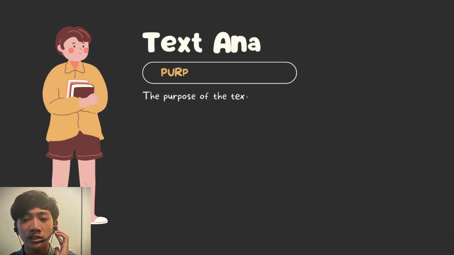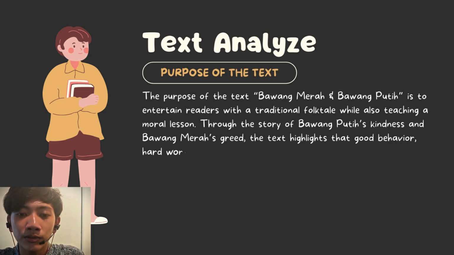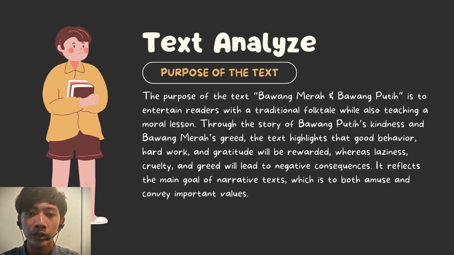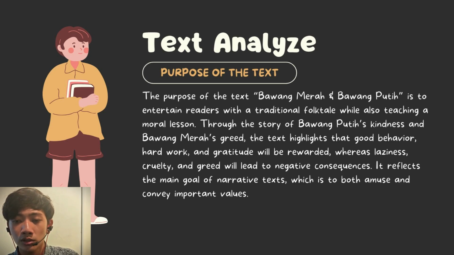Okay, the next one is let's analyze the text of this narrative text. The first analysis is the purpose of the text. The purpose of the text Bawang Merah and Bawang Putih is to entertain readers with a traditional folktale while also teaching a moral lesson. Through the story of Bawang Putih's kindness and Bawang Merah's greed, the text highlights that good behavior, hard work, and gratitude will be rewarded, whereas laziness, cruelty, and greed will lead to negative consequences. It reflects the main goal of narrative text, which is to both amuse and convey important values.